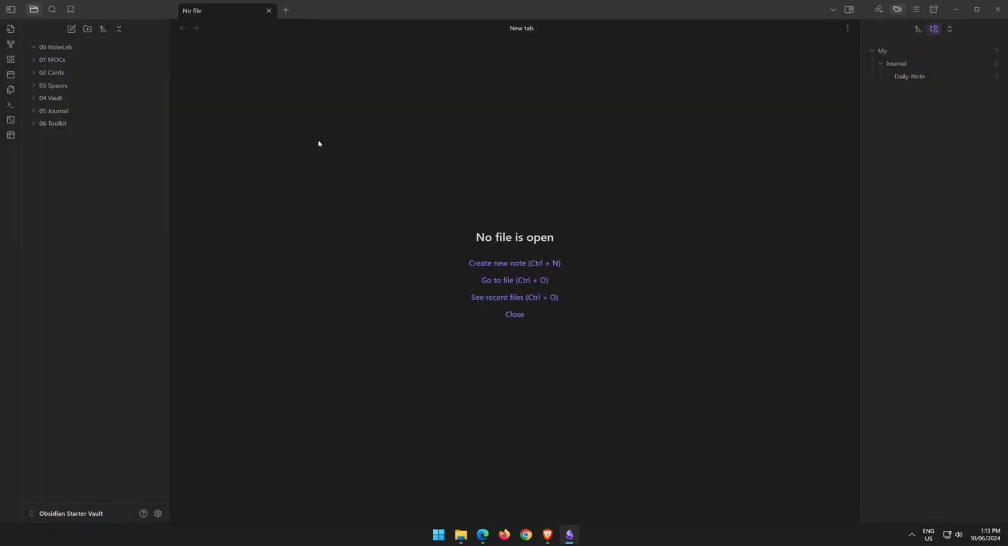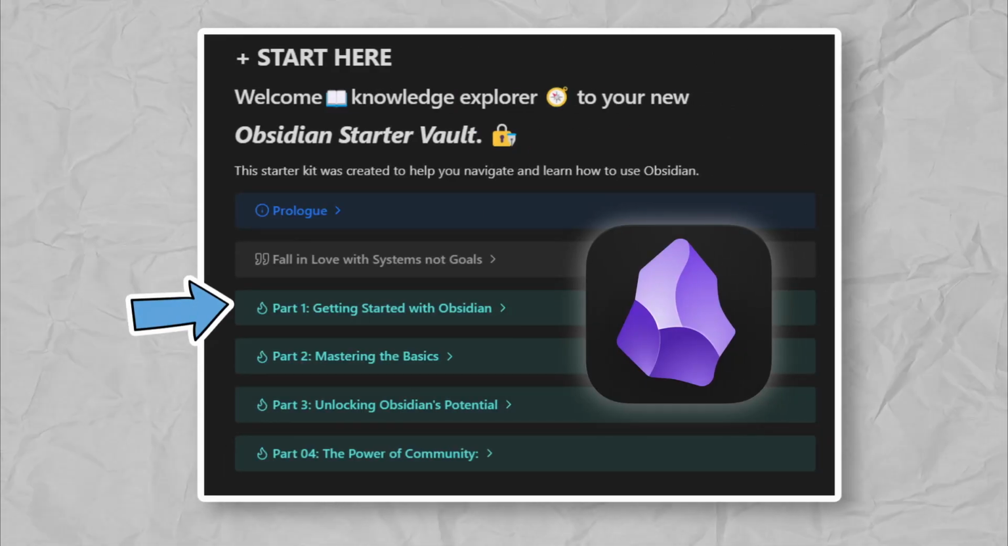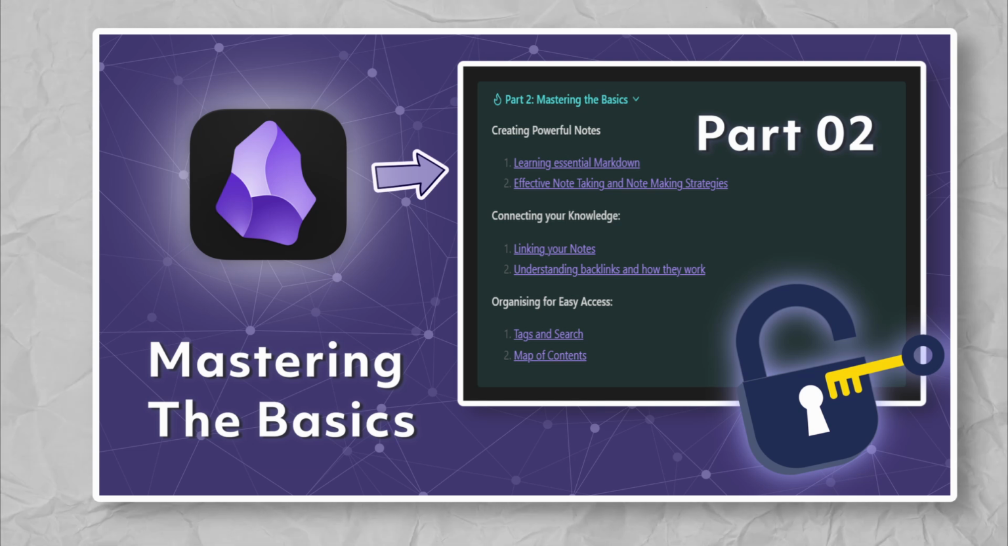And that's the basics of the Obsidian interface menu. This concludes part 1, getting started with Obsidian. Coming up in the next video is part 2, mastering the basics of Obsidian.